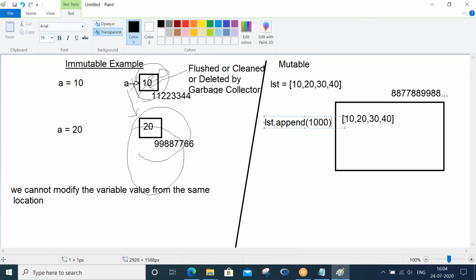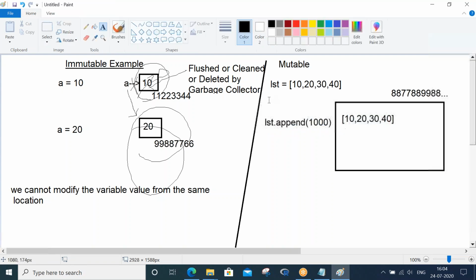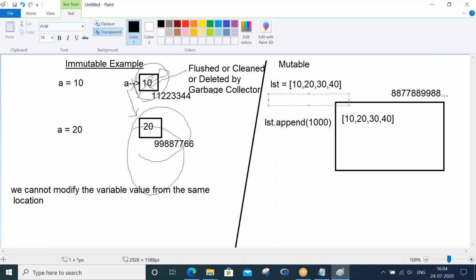Let me write this line in the program. But before writing this line, let me print the id of lst.